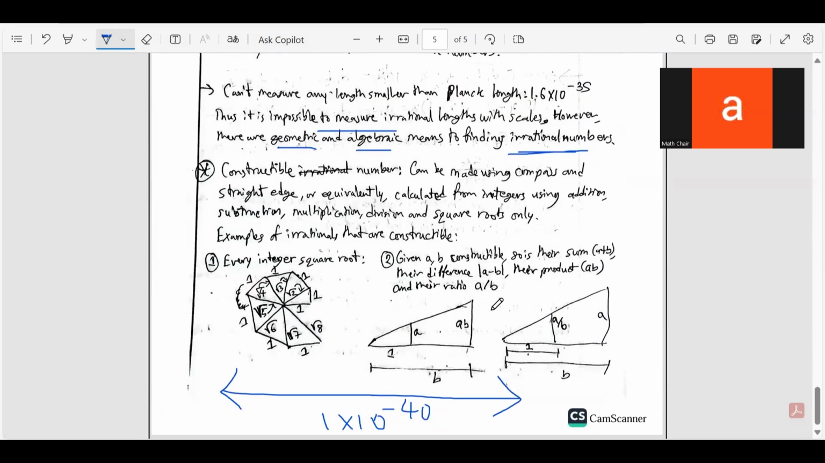There are geometric constructions using which I can make irrational numbers. That's a very fun thing for me. So my notes end here for now. I'm going to continue after a bit of study.